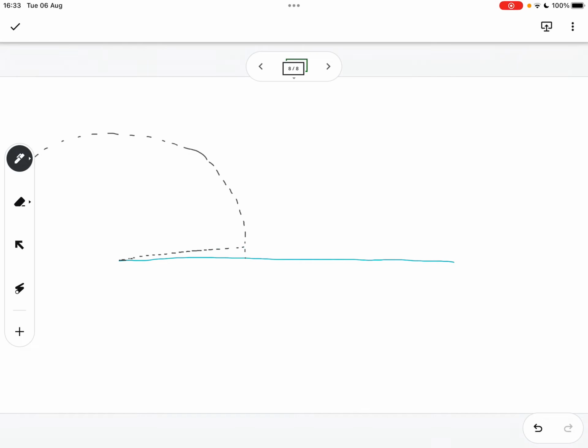Maybe that's 2 degrees, so let's make that 2. 4, 6. Just left click here. This is probably more than 11 degrees, but this is not accurate.